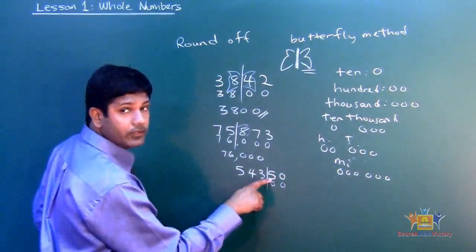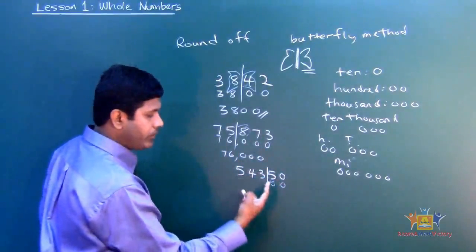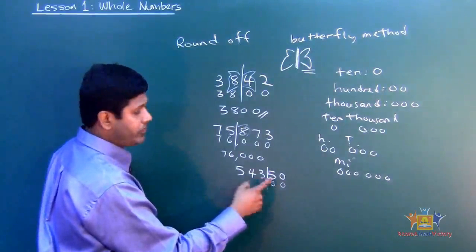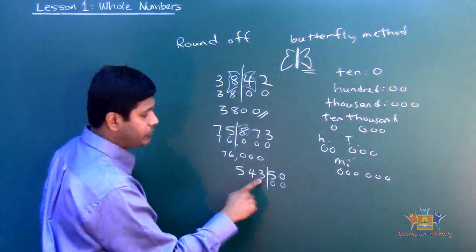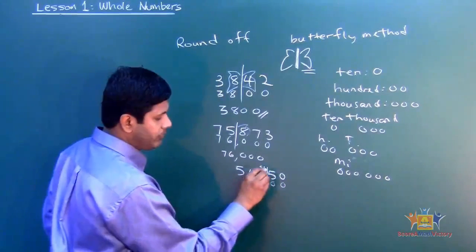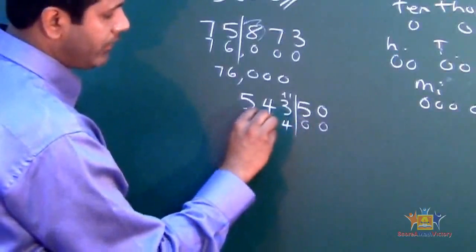Now look at this, 5. Remember, when you're rounding off, whenever you have the number either 5 or greater, you add 1. If it's less than 5, you don't. In this case, it's 5. Equal to 5, I add 1 to this. So 3 plus 1 is 4. Then I rewrite this whole thing back down.